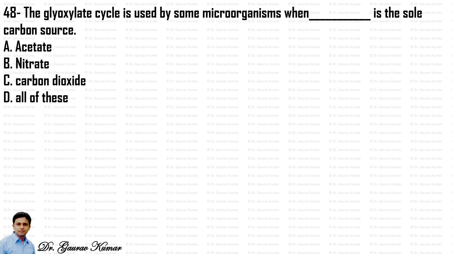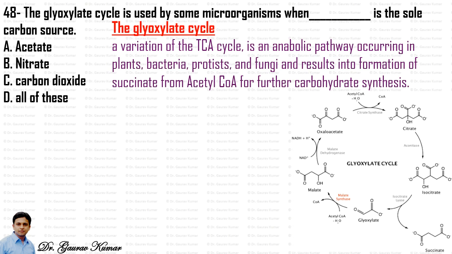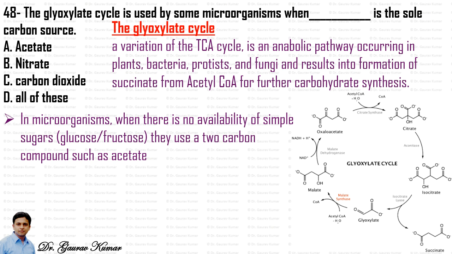Next question: the glyoxylate cycle is used by some microorganisms when dash is the sole carbon source. So the glyoxylate cycle is a variation of the TCA cycle. It is an anabolic pathway occurring in plants, bacteria, protists and fungi, and results in formation of succinate from acetyl coenzyme A for further carbohydrate synthesis. You can see the glyoxylate cycle on the right hand side. In microorganisms, when there is no availability of simple sugars such as glucose or fructose, they use a 2-carbon compound such as acetate. So the answer to this question will be option A, that is acetate.